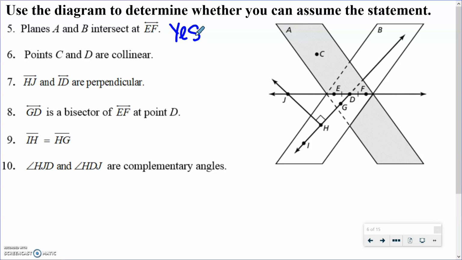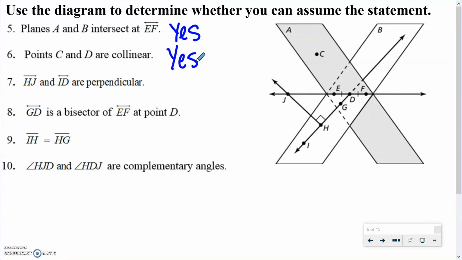Okay? Points C and D are collinear. Now this one's interesting because I don't even really need to see C and D to say yes to this, because any 2 points have exactly 1 line that goes through them. Okay, so that's the 2-point postulate that tells us that C and D are collinear, because any 2 points are collinear.